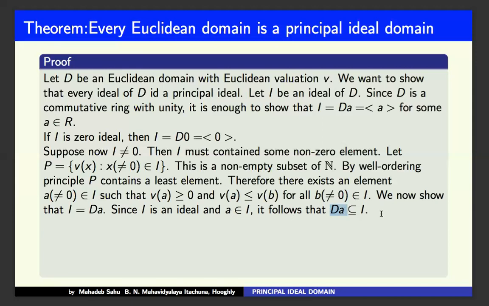As elements of D are of the form A times an element of D, and as I is an ideal and A belongs to I, this implies all dA must belong to I, and therefore dA is a subset of I.